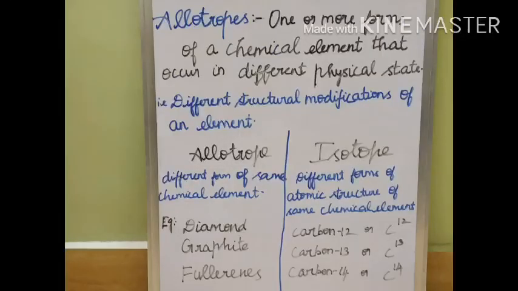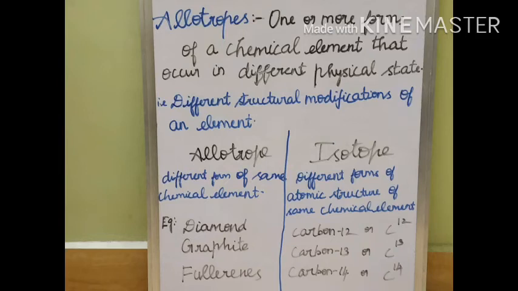Now we are going to learn about an interesting topic, the allotrope. It's nothing but one or more forms of a chemical element that occur in different physical states. In other words, different structural modifications of an element. You should not confuse this with an isotope. The difference between allotrope and isotope is given here. An allotrope is a different form of the same chemical element, but isotopes are different forms of atomic structure of the same chemical element.